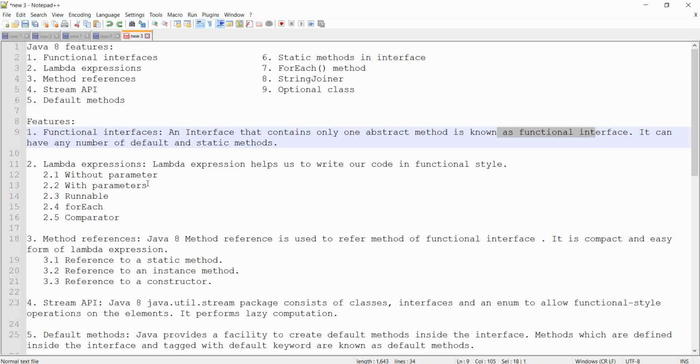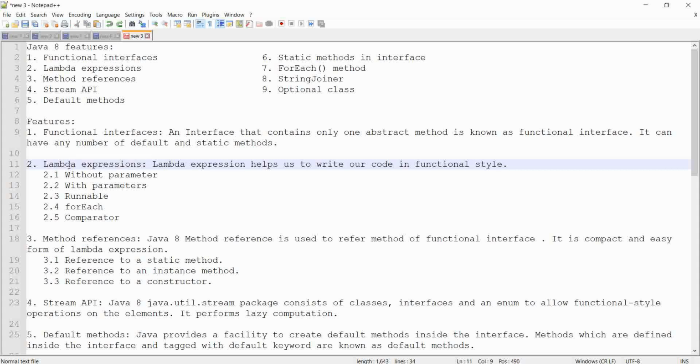Next, what do you have? Lambda expressions. Lambda expressions help you to write your code in a functional style. Well, let's learn lambda expression. It is used on a day-to-day basis. Therefore, you should have a must knowledge on lambda expressions.